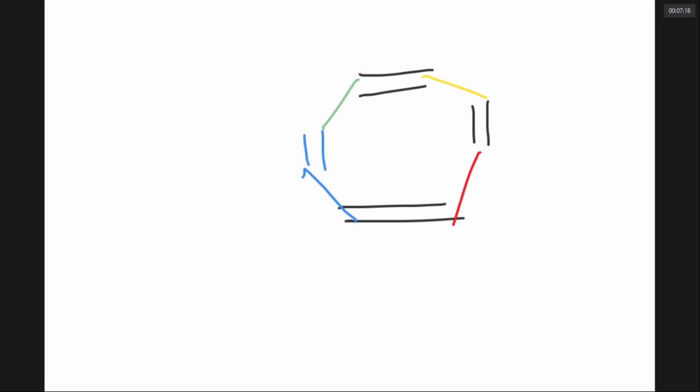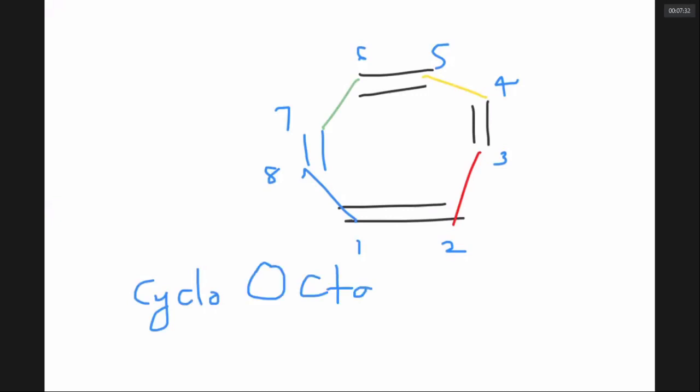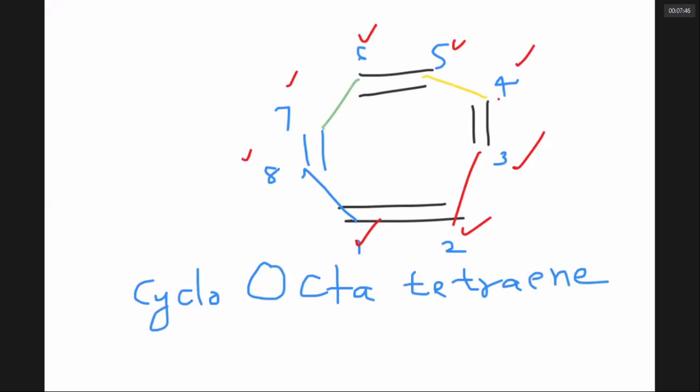So let us count the number of atoms. 1, 2, 3, 4, 5, 6, 7, 8. Can you name this compound, sir? Cyclooctatetraene. In this molecule, every carbon, number 1 has a double bond, 2 has a double bond, 3 has a double bond. Every carbon has a double bond. Yes or no? Yes, sir. So all are sp2 hybridized. It has double bond, single bond, double bond, single bond, double bond, single bond, double bond, single bond, which means it is in conjugation.